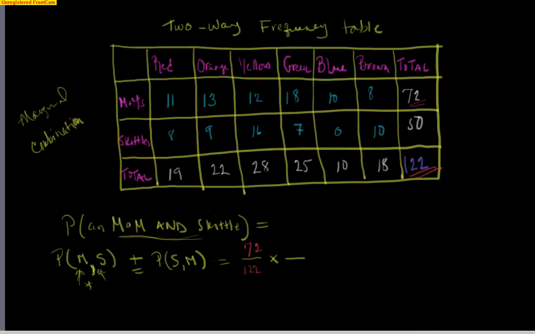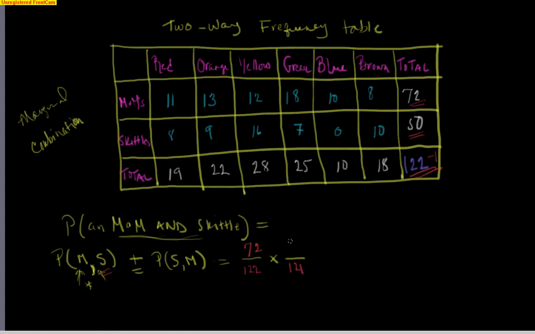Okay. Then, if I've picked that M&M, what's the probability that the second candy I pick is a Skittle? Well, I've now picked one candy, so there's only 121 candies left in there. Of those 121 candies, how many of them are Skittles? How many successes?